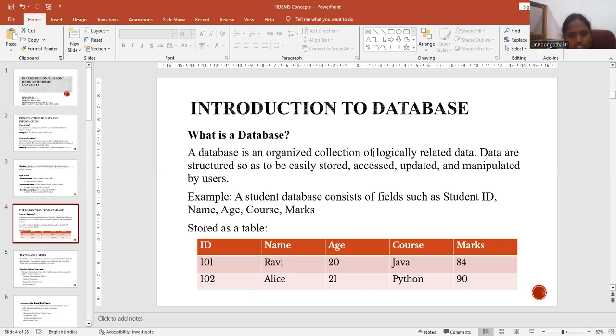Introduction to database. What is a database? A database is an organized collection of logically related data. Data are structured so as to be easily stored, accessed, updated, and manipulated by users. For example, a student database consists of fields such as student ID, name, age, and course marks. So this is the data stored in a table in a database.